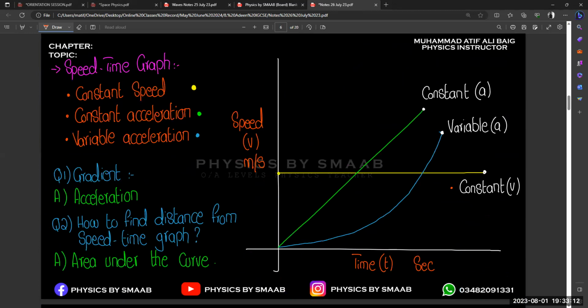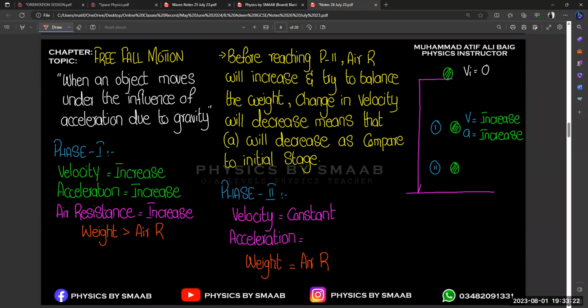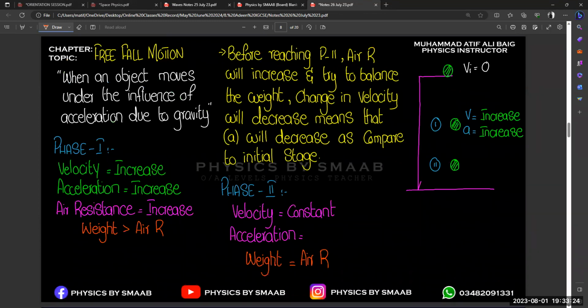Constant or zero? Two things are different. It will be zero, because the speed is constant. By definition, acceleration is the rate of change of velocity. If your velocity is not changing, there will be no acceleration. Weight is equal to air resistance, because now air resistance balances the weight of the body. So your acceleration will be equal to zero.